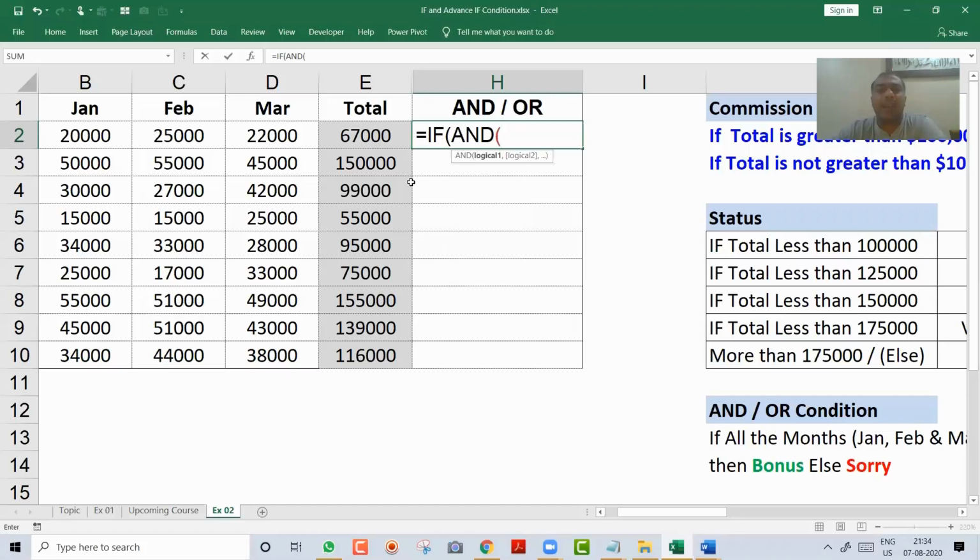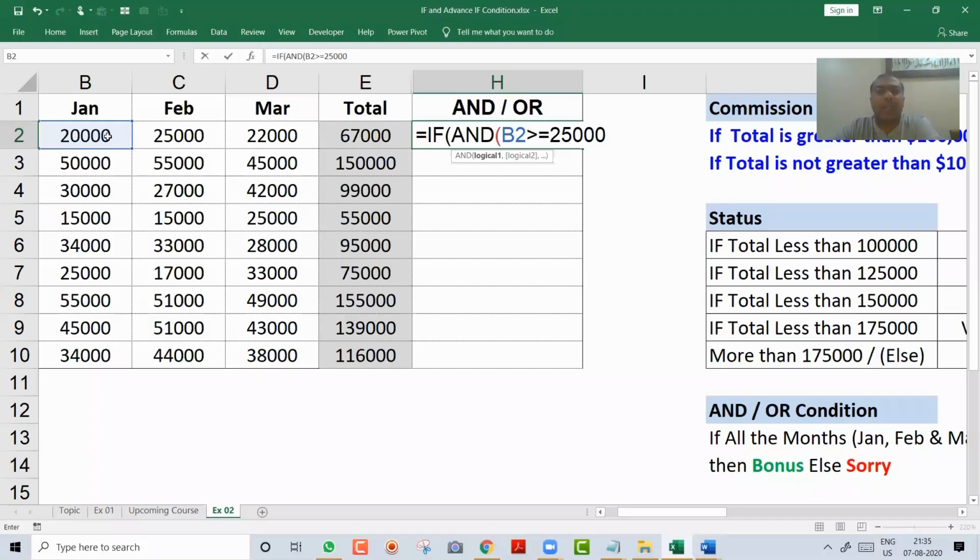So I say Excel if and. Now over here, he's asking logic 1. I say B2 greater than or equal to 25,000. These I take in advanced sessions, but as we have to complete it, so I'm taking here as well.